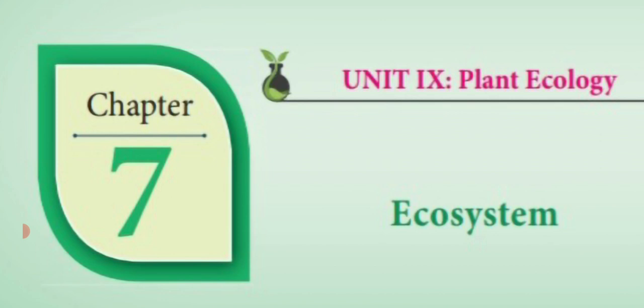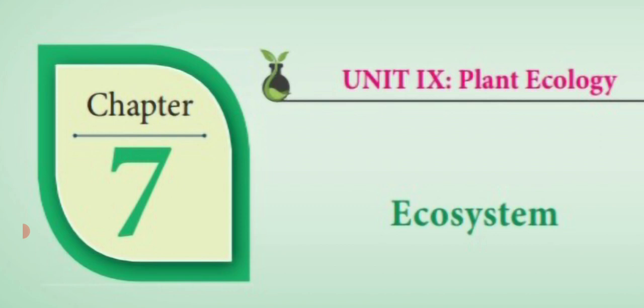Another one, pyramid of energy. From the producer to the tertiary consumer, there is a gradual decrease in energy flow at each successive trophic level. So the shape of the pyramid of energy is always upright. So those are all the different types of pyramids we have seen in the previous video class.